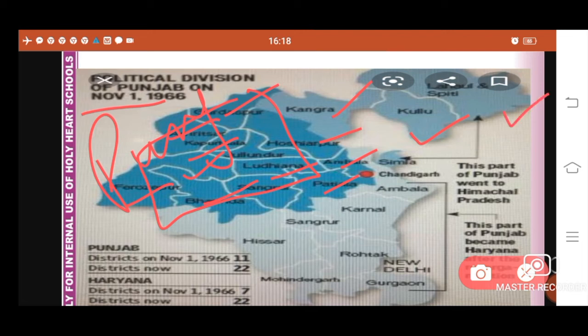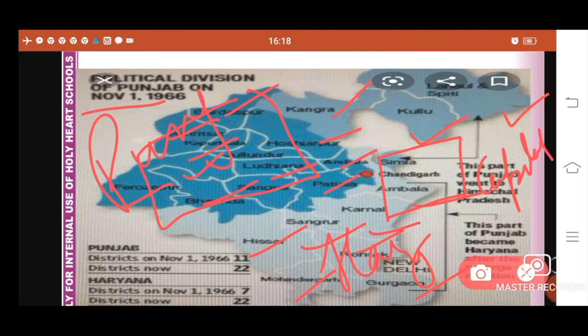And here you can see the areas which were given to Haryana, which consisted of Ambala, Karnal, Sangrur, Hisar, Mohendergarh, Rohtak and Gurgaon. And Chandigarh was the shared capital of both the states. So this describes how Punjab was divided in 1966.